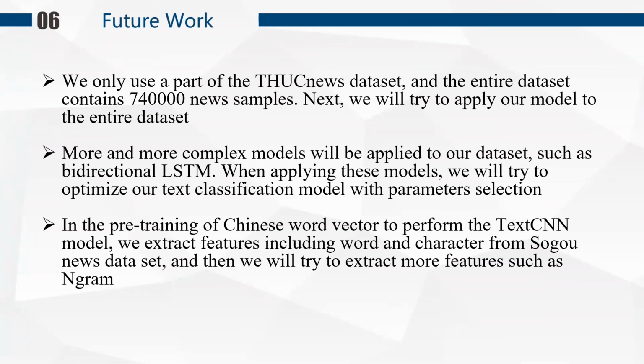And the last part, we rely on the pre-training of the Chinese word vectors to perform the text CNN model. We extract features including words and characters from the so-called news dataset. And then we will try to extract more features such as n-grams.